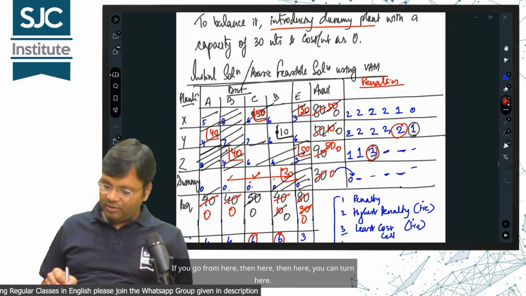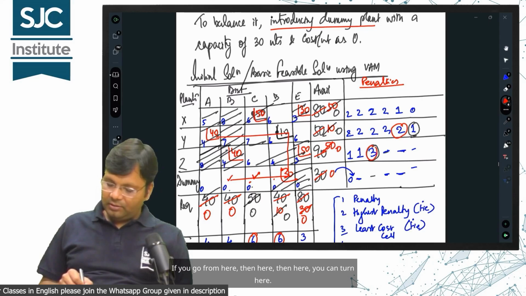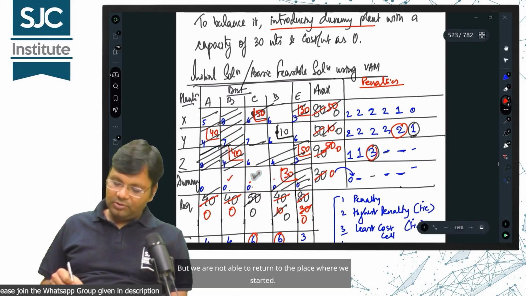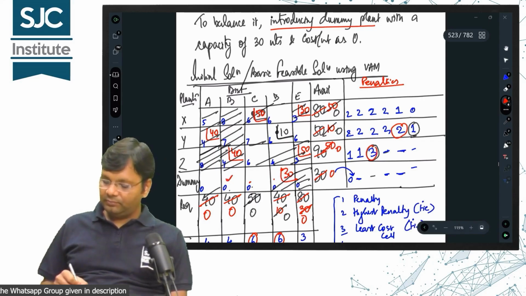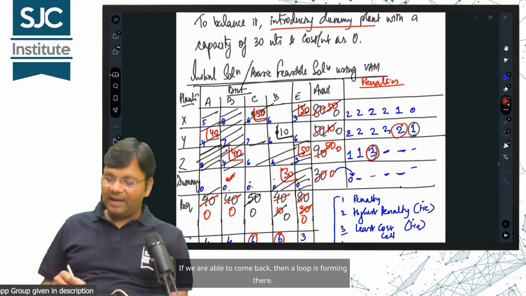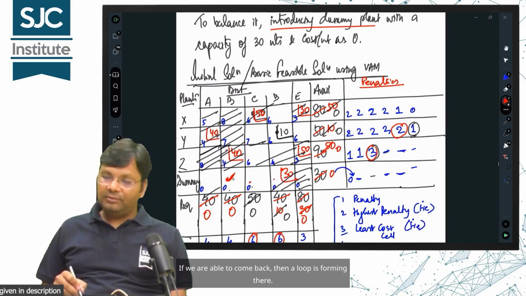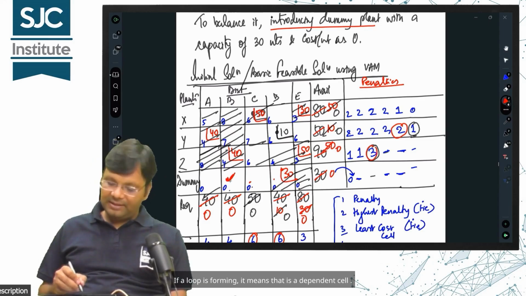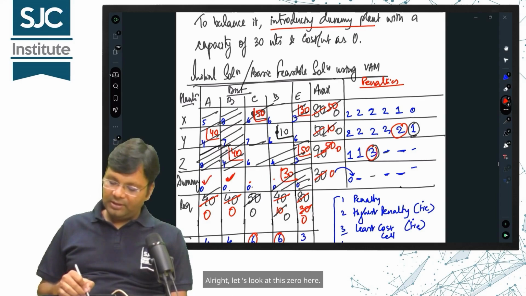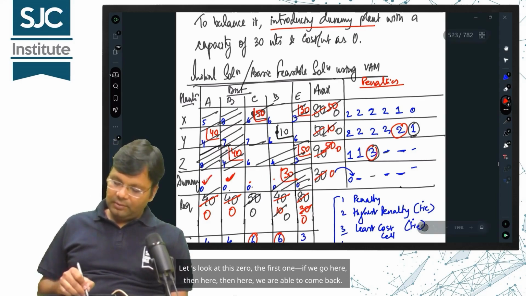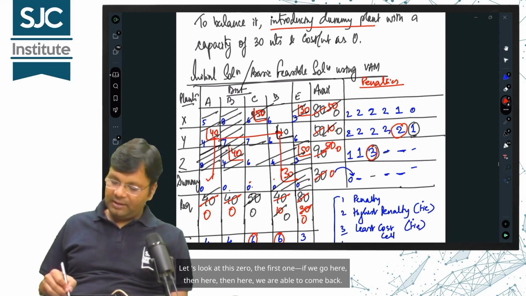If you go from here, then here, then here, you can turn here. But we are not able to return to the place where we started. If we are able to come back, then a loop is forming there. If a loop is forming, it means that is a dependent cell. We need independent cells. Alright, let's look at this 0 here, the first one. If we go here, then here, then here, we are able to come back.